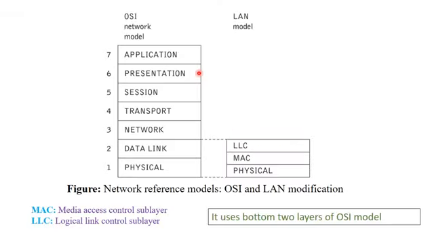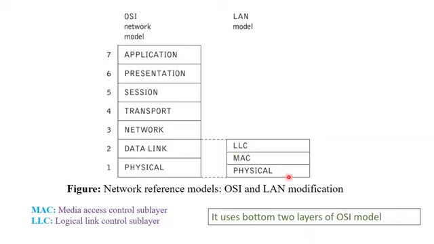Now coming to the network model that LAN is going to make use of. Here we have two models, the OSI network model and the LAN model. Out of the OSI model, the first two layers are utilized for communication with respect to the LAN. That is the physical layer and the data link layer. That's why the LAN model consists of physical, MAC and LLC. MAC and LLC are the sublayers of the data link layer. MAC stands for Media Access Control sublayer, whereas LLC stands for Logical Link Control sublayer.